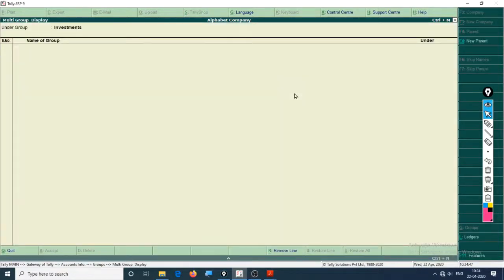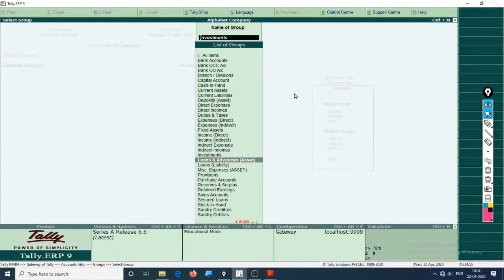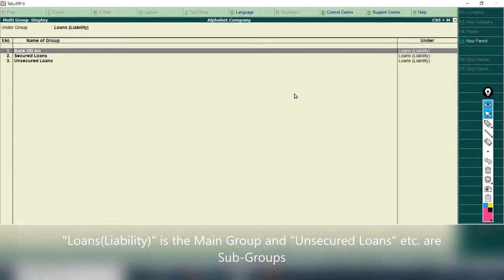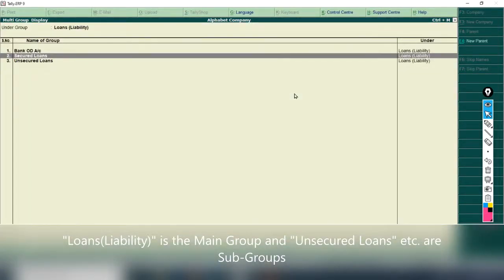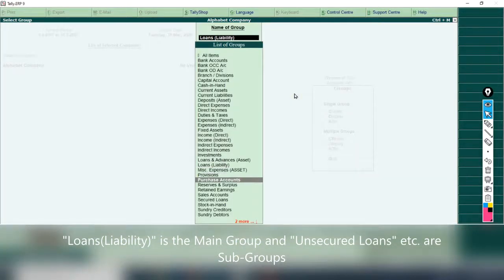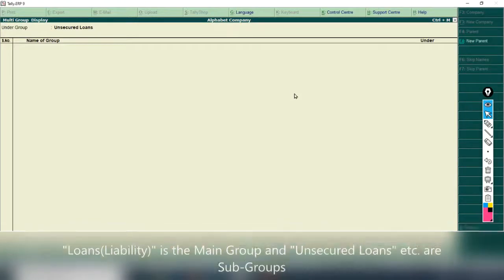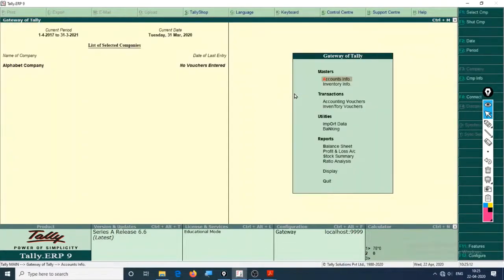You can enter various accounts into it. I'll show that in the next lecture. Various investments like shares, bonds, debentures, or fixed deposits. Let us see loans. Loans has bank overdraft account, secured loans, and unsecured loans. And there's a separate group also, unsecured loans. So you got the gist, right?